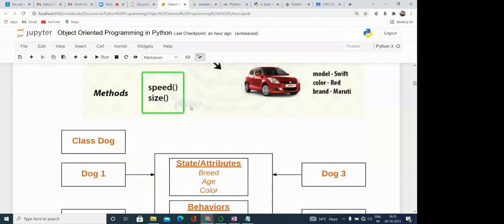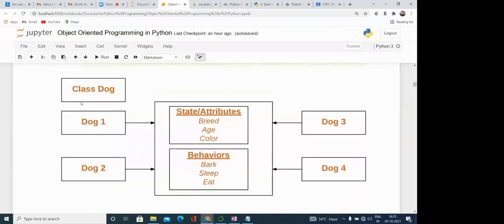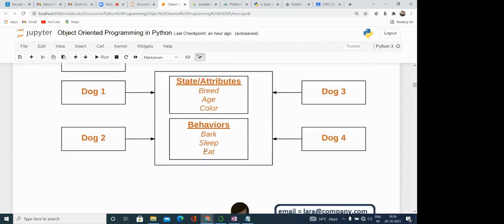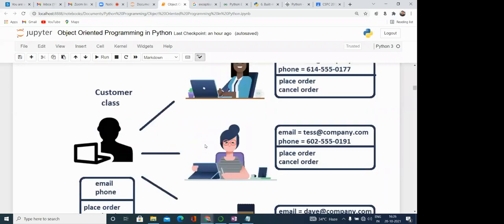Similarly, here you can see the class dog. Dog is just an organization; if we are talking about a particular dog, it is an object. So we can define a particular class with the help of state, attributes like the breed, age, color, and behavior, which can be defined using methods. This is an easy concept, and most of you have read this concept in C++ also.